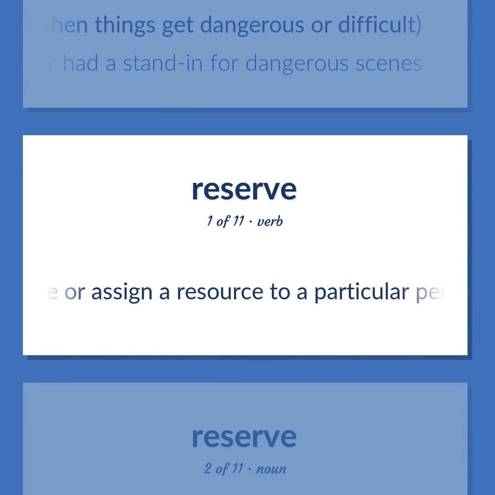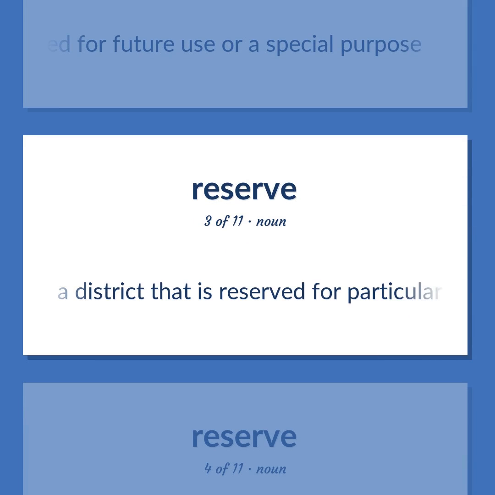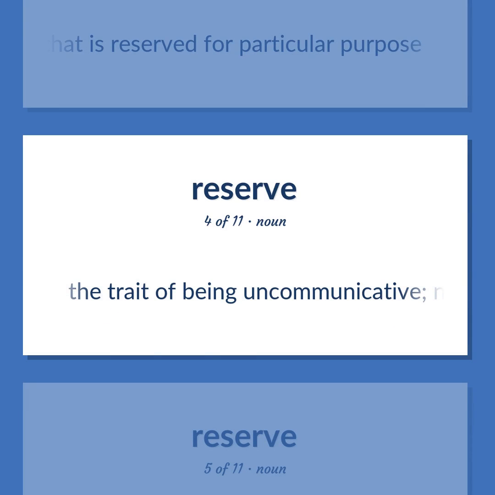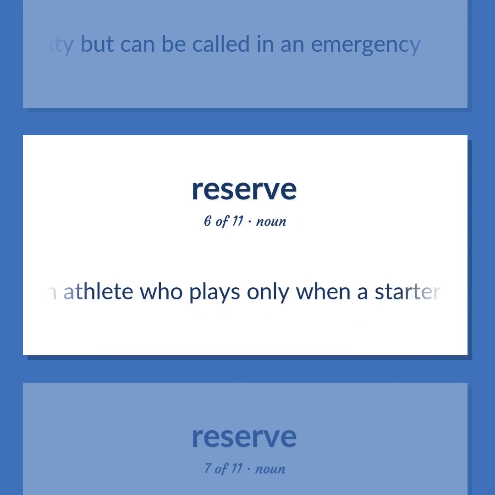Give or assign a resource to a particular person or cause. Something kept back or saved for future use or a special purpose. A district that is reserved for particular purpose. The trait of being uncommunicative, not volunteering anything more than necessary. Armed forces that are not on active duty but can be called in an emergency. An athlete who plays only when a starter on the team is replaced.